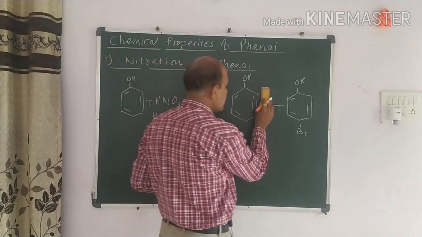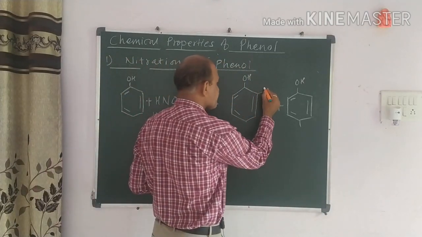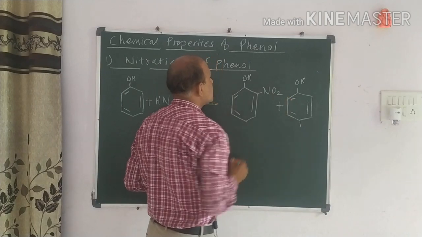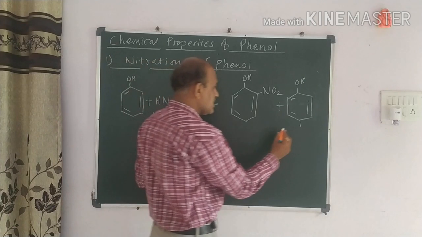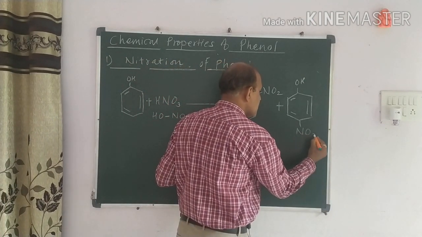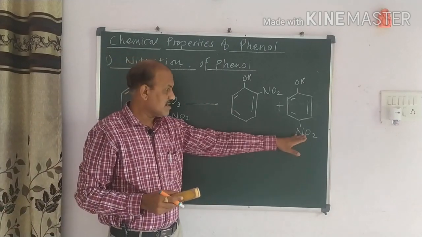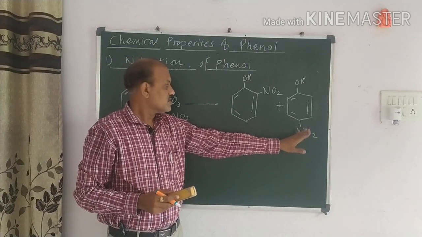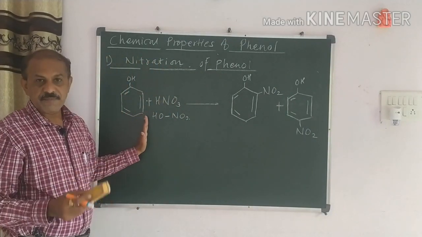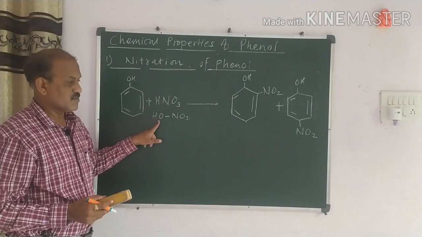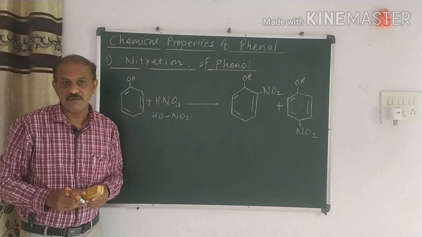While proceeding with the reaction, I can write it just like this. When this nitro group is attached here, there is a formation of ortho-nitrophenol, and when this nitro group is attached here, there is a formation of para-nitrophenol. Which is the major product here again? This is the major product, which is important. In this way we forward the reaction. If you observe the byproduct, the byproduct is H2O.